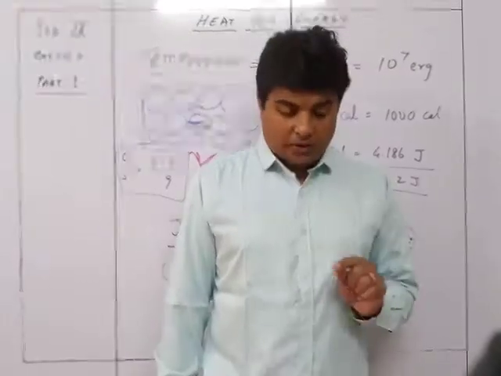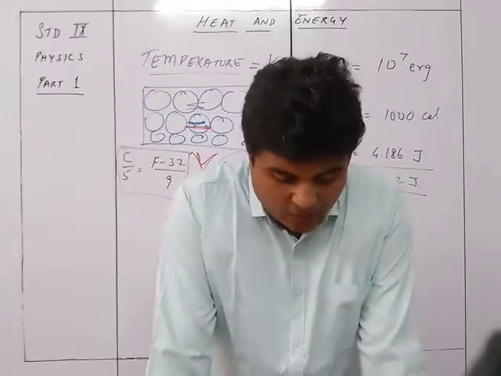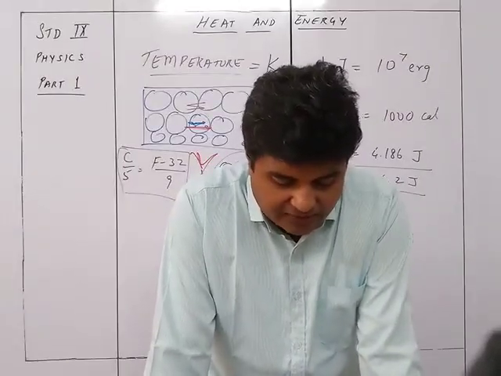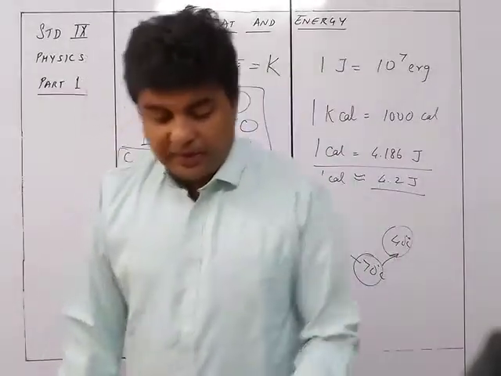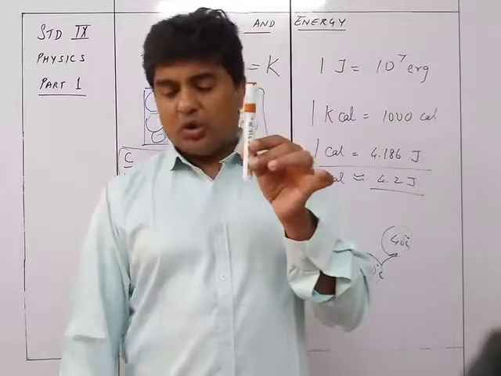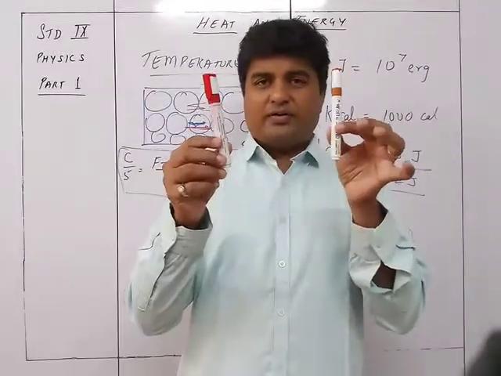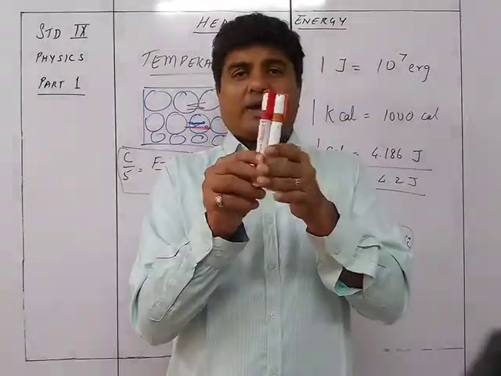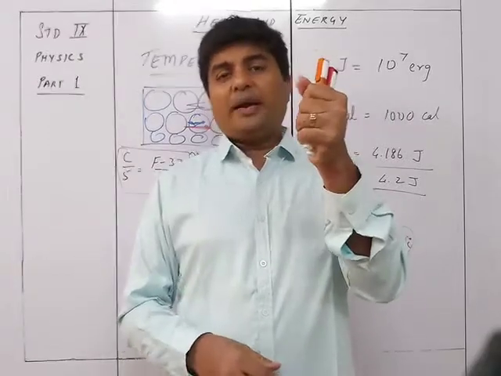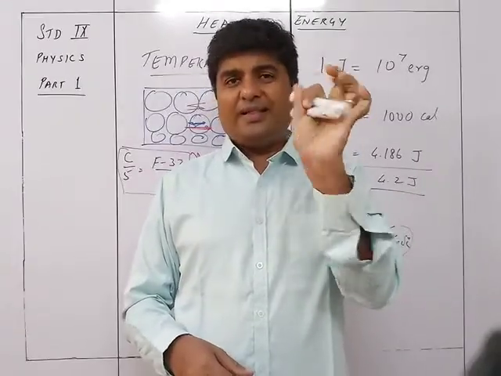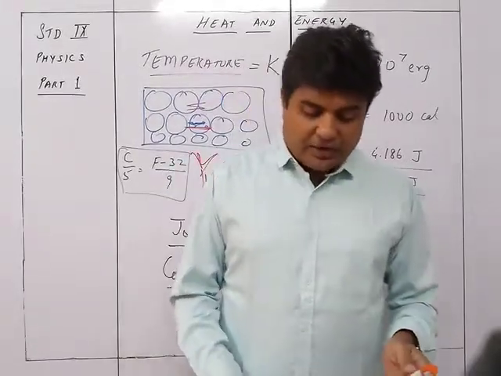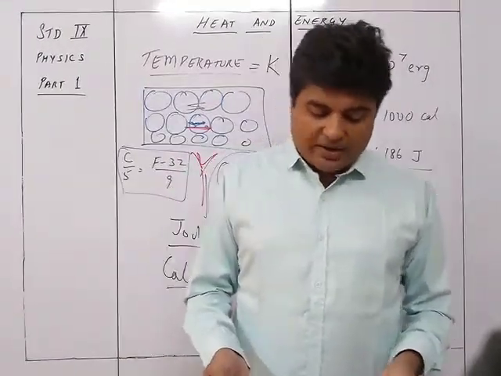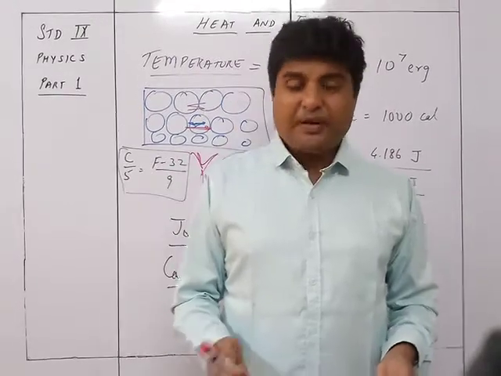Finally, very important: when two bodies are placed in contact, the total amount of heat is equal to the sum of the heat of the individual bodies. That means if this has 100 joule of heat and this has another 100 joule of heat, when I bring them together, I can say that I have 200 joule of heat energy in them. But in case of temperature, when two bodies of different temperature are placed in contact, the resultant temperature is between the two temperatures.